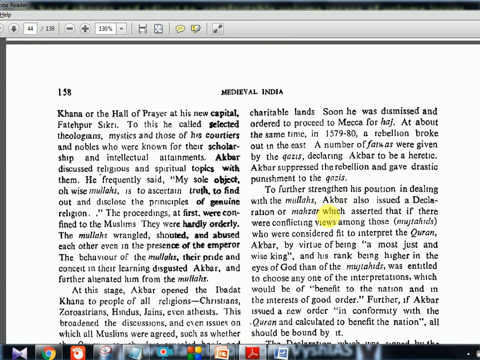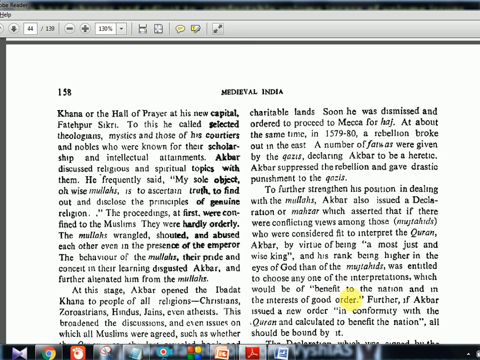To further strengthen his position in dealing with the mullahs, Akbar also issued a declaration, a mazhar, which asserted that if there were conflicting views among those mujtahids who were considered fit to interpret the Quran, Akbar, by virtue of being a most just and wise king, and his rank being higher in the eyes of God than that of the mujtahids, was entitled to choose any one of the interpretations which would be of benefit to the nation and in the interest of good order.